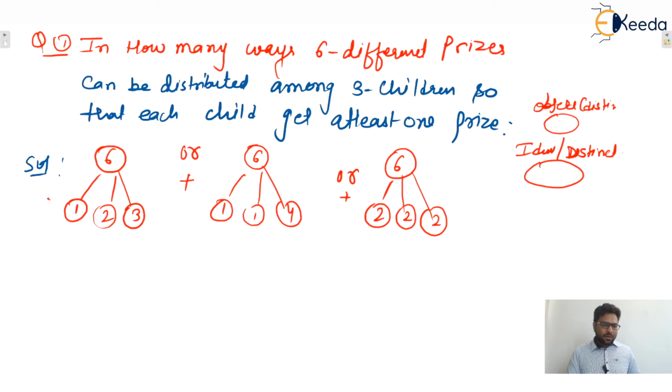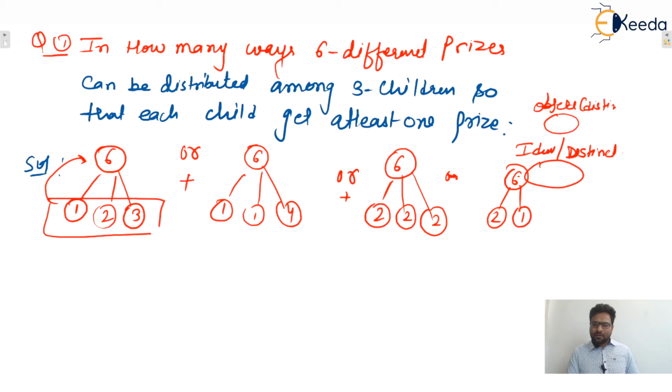Remember guys, the sum of these must be equal to 6. Then we can say that 6 prizes are distributed in actual. Yes or no? Or is there any other case? No. You cannot say 6, 2, 1, 3. No, that will be covered inside this one. That one will be covered inside this one.